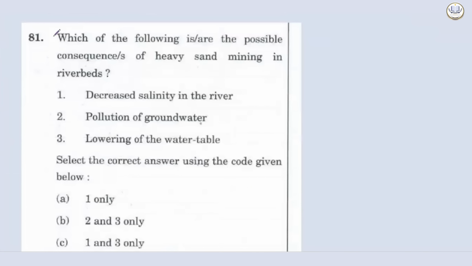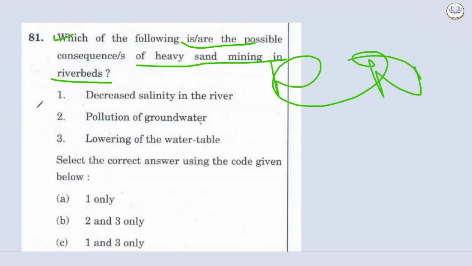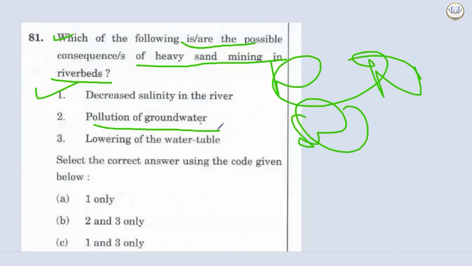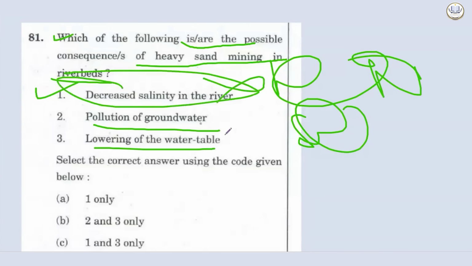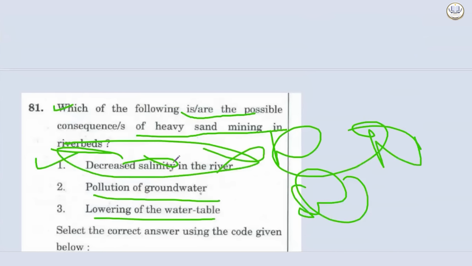Question number 81. Which of the following are the possible consequences of heavy sand mining in river beds? Heavy sand mining is a negative thing, right? Decrease salinity in the river. Decreasing salinity, is it a negative thing? No. Pollution of groundwater is a negative thing. Lowering of the water table is a negative thing. Decreasing salinity is not a negative thing. So this will not be correct. So if a negative thing is written, it will have negative effect.